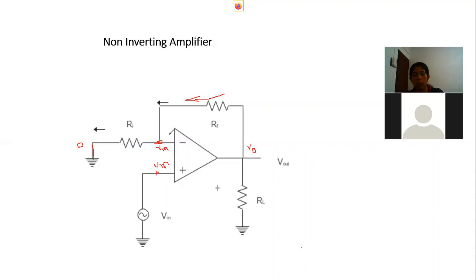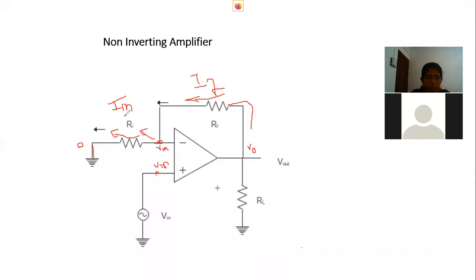Okay. So we know that an op-amp has high input resistance. So most of the current will flow through the feedback resistance. So the current flowing through this RF will be the same as the current flowing through this RI, right? Because input impedance is high, output impedance is low. So the amplified output V0 will flow through this RF, and the same current will flow to the RI. So the current flowing through the feedback resistor is the same as the current flowing through the input resistor. I and IF will be equal due to the property of this op-amp.